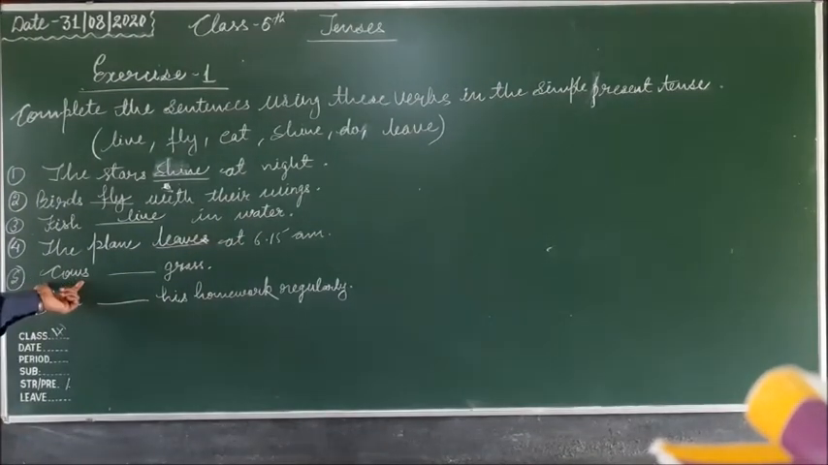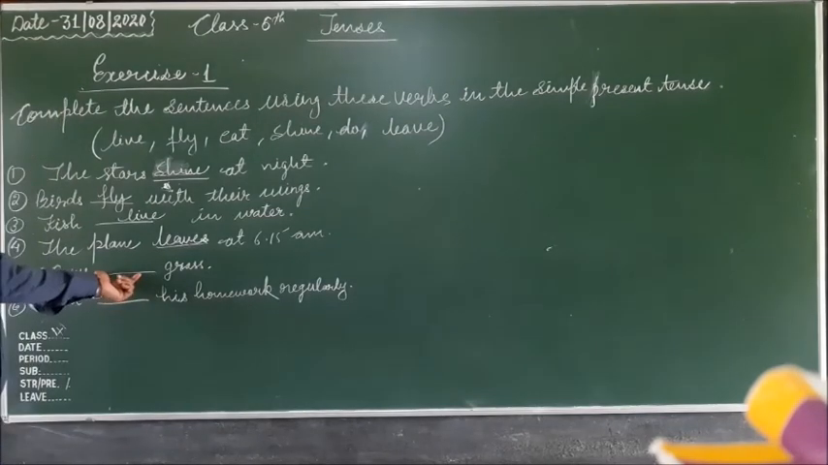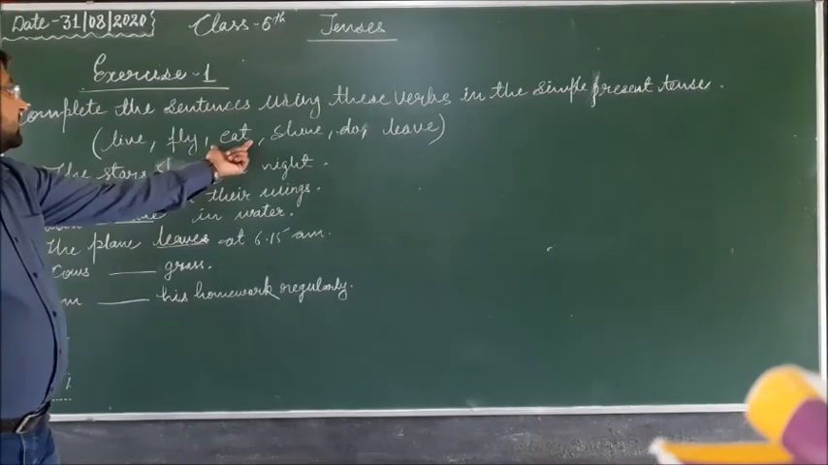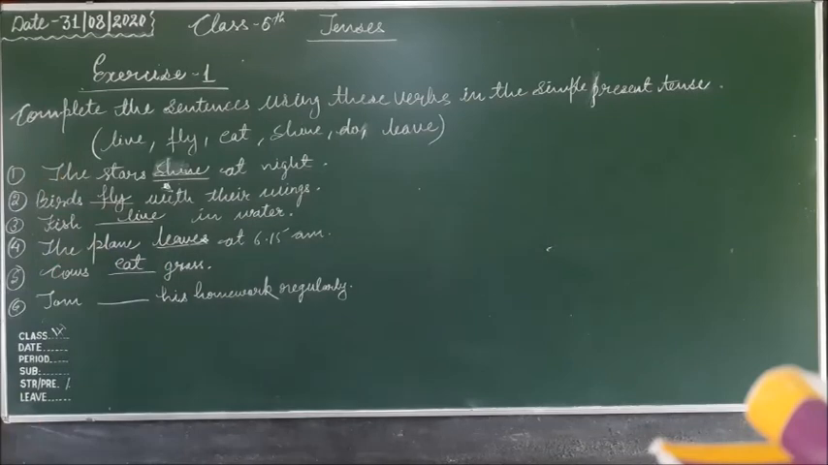Our fifth sentence, cows dash grass. So here cows, the subject, is in plural form. That's why the verb will be applied in its base form. So the cows eat. The cows eat grass.